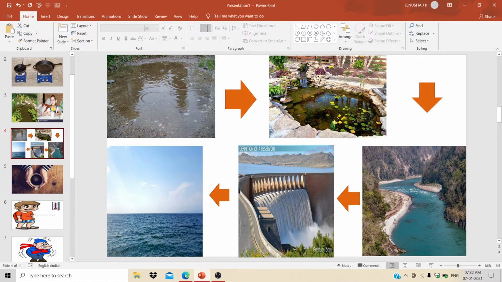And by overflowing the pond water, it goes to the river, and by overflowing the river water, it goes to the reservoir, and finally it goes to the sea or ocean. See clearly, from puddle to pond to river to reservoir to finally the sea.